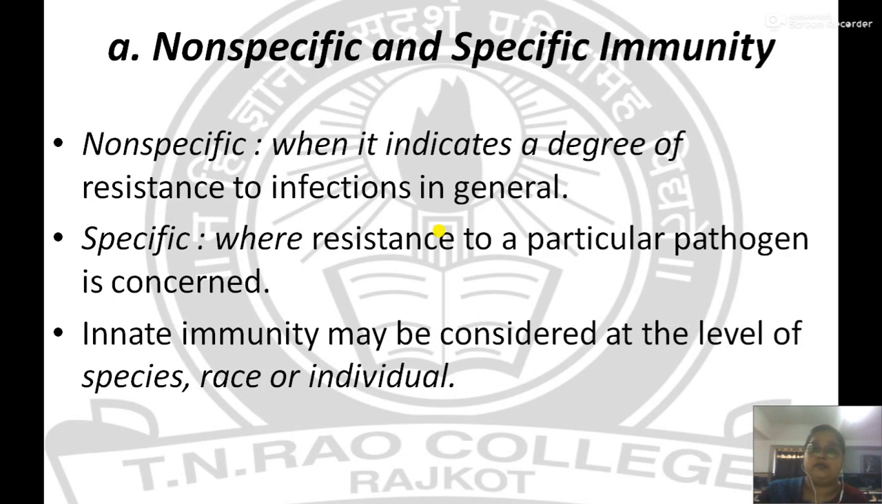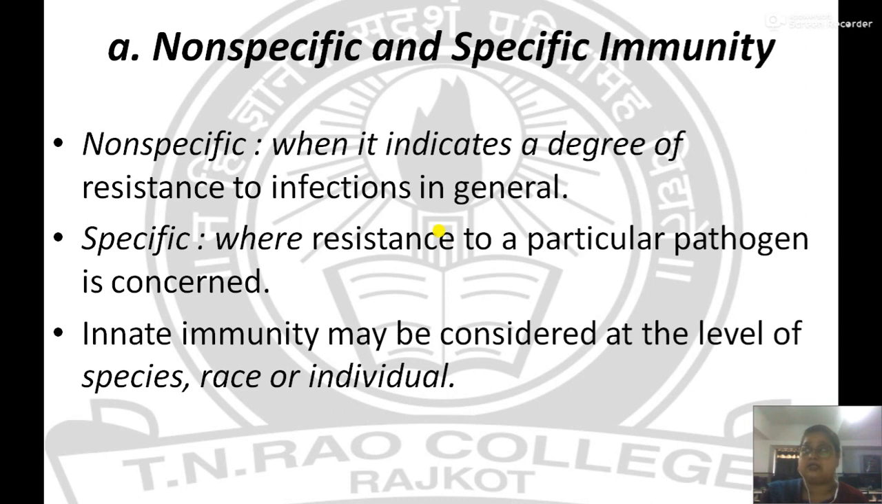Innate immunity is again of two types, non-specific and specific immunity. Non-specific immunity indicates a degree of resistance to infection in general, meaning any foreign particle introduced into our body will be responded to in the same manner. Anything which is foreign will be treated in the same way. That is called non-specific innate immunity.